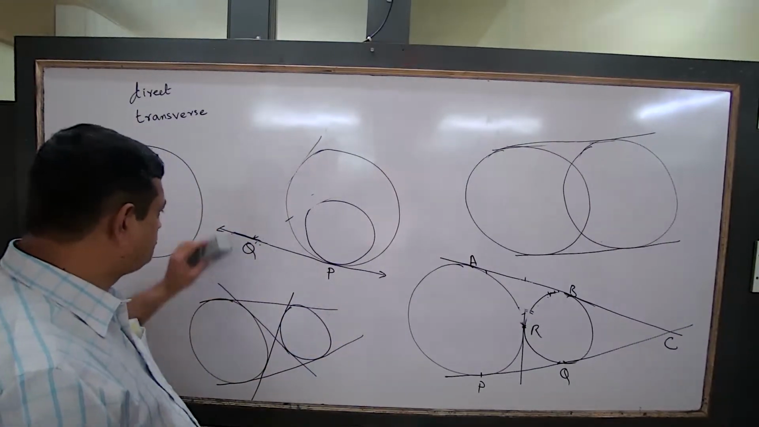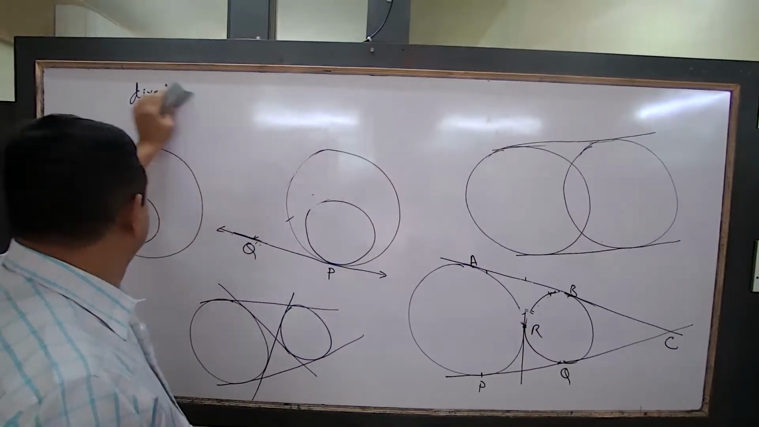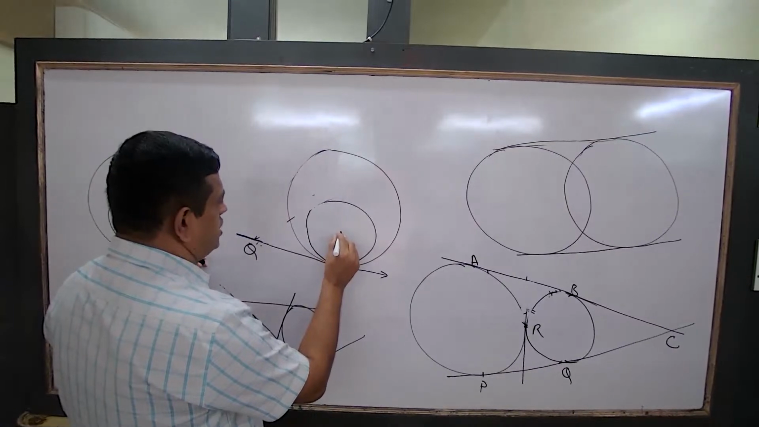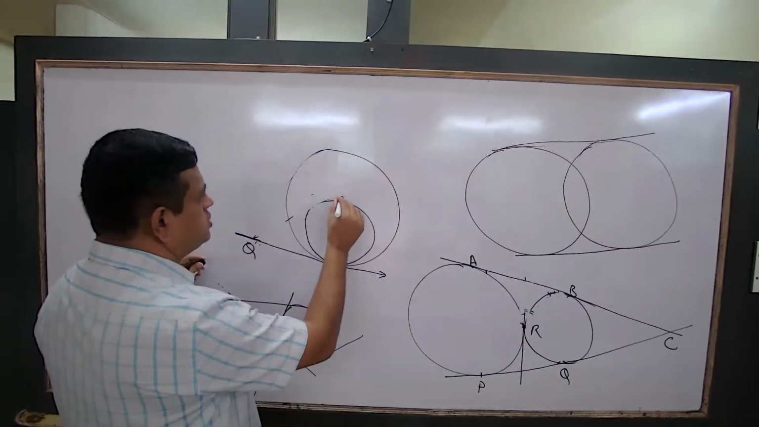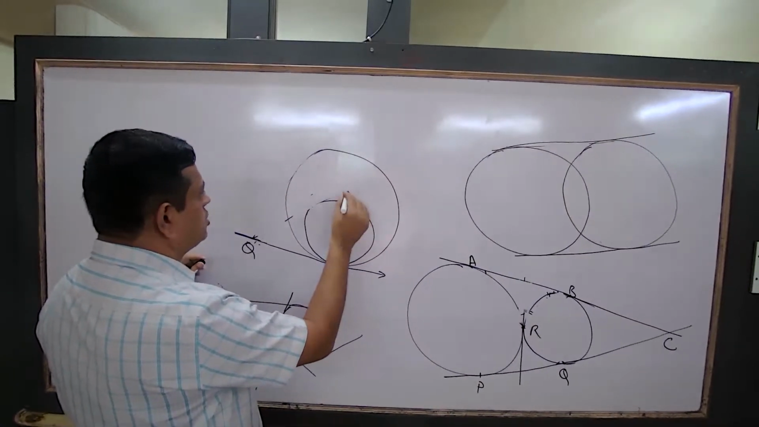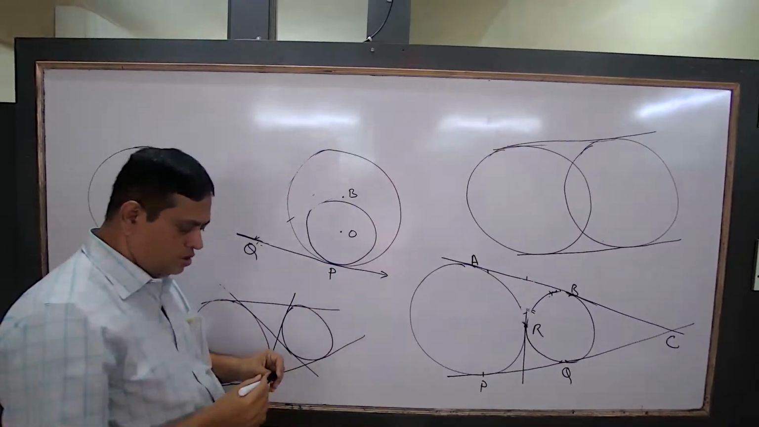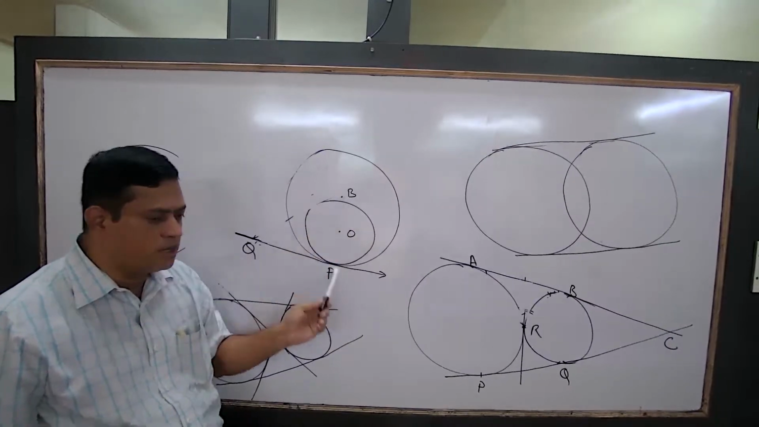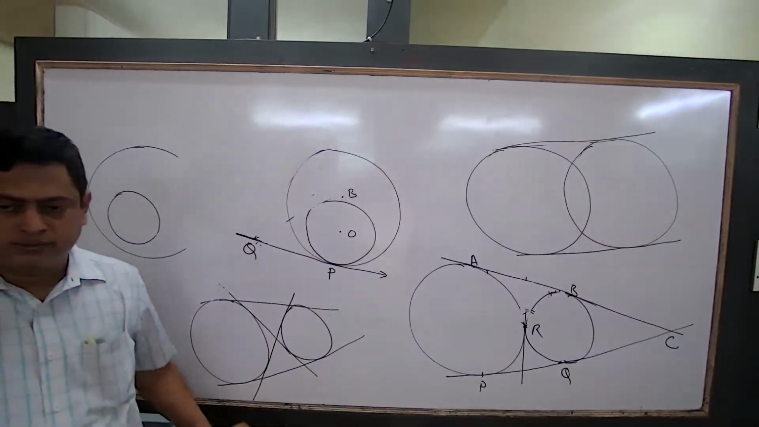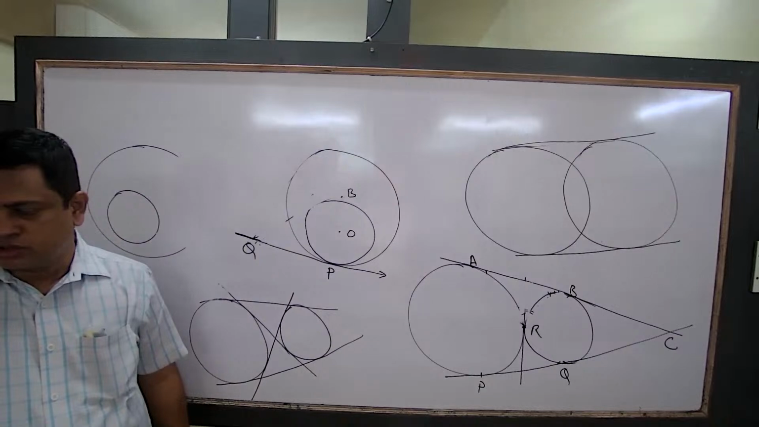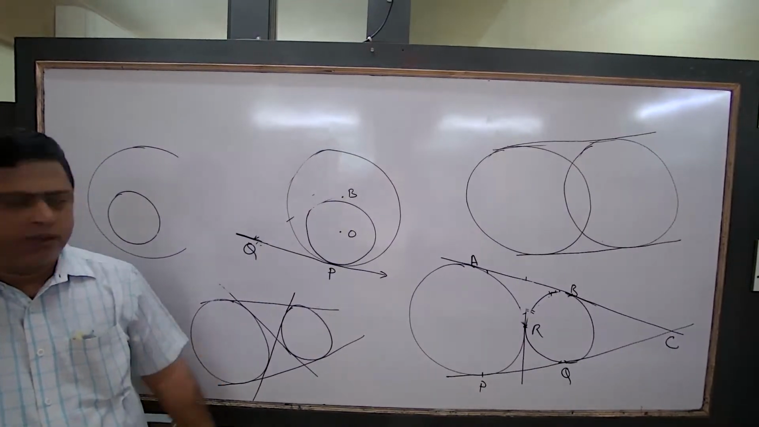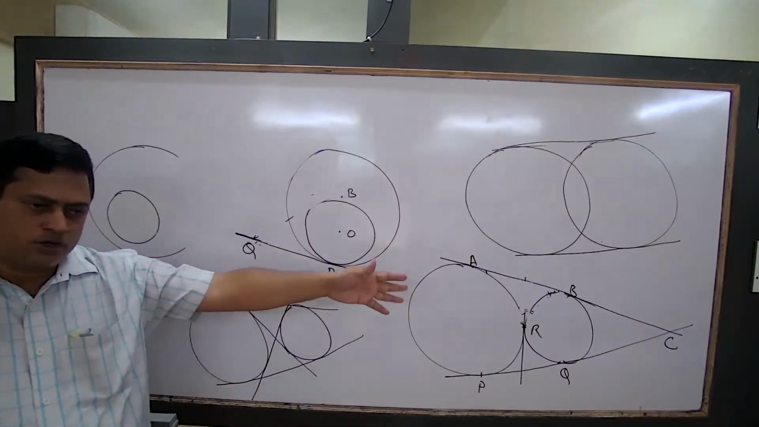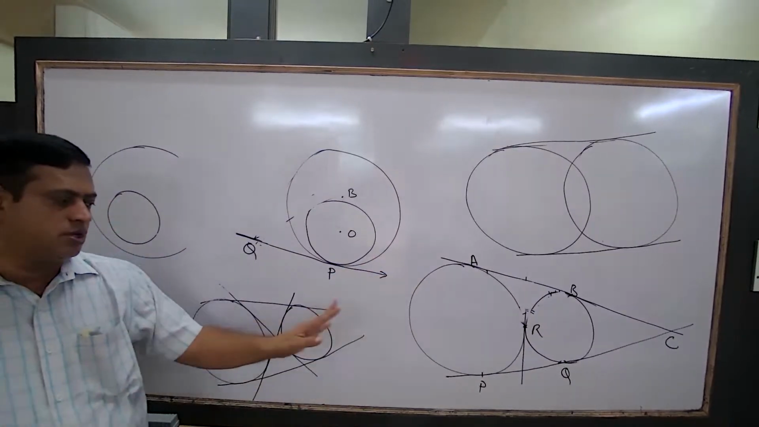Now, next one. Look. Let's say O is the center of the circle. Let's say B is the center of the second circle. You will see that O, B and P, all three are collinear. Yes or no? This question can come as a proof in the exam. Prove that O, B, P are collinear. The length may also come as PQ equal to AB.